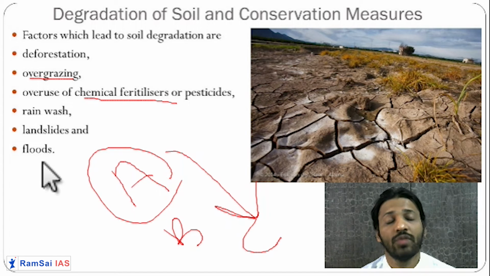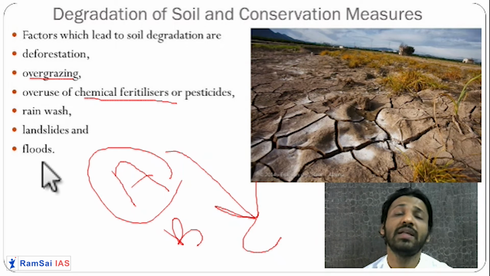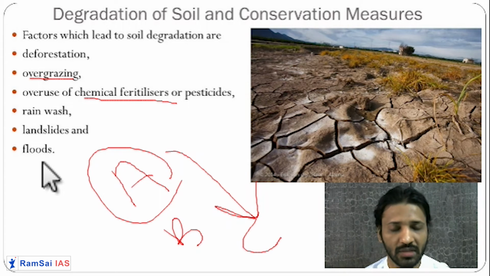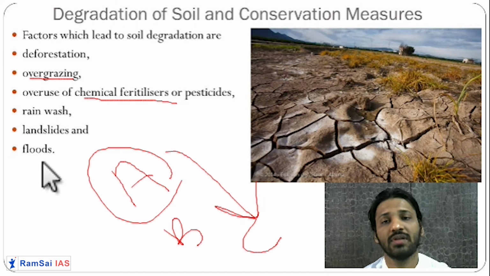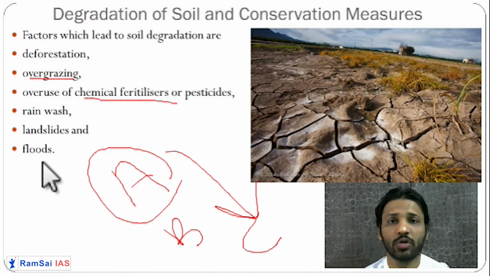Now, once soil is degraded, is it an irreversible process? If it is too much degraded, then we can say it is irreversible. But generally, with certain measures, we can reverse this process.